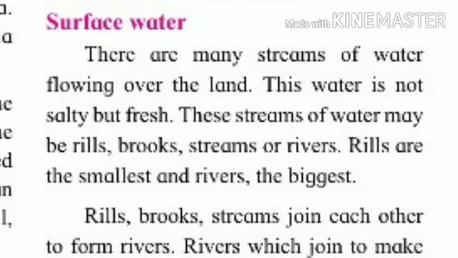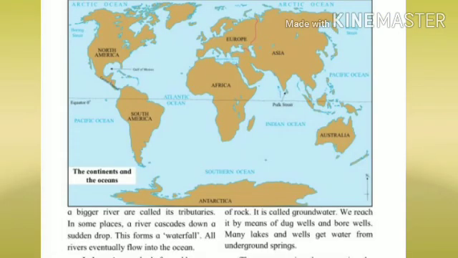Rills, brooks, streams join each other to form a river. जब ये सब join होते हैं तो एक river form होती है. Rivers which join to make a bigger river are called its tributaries. In some places a river cascades down a sudden drop. This forms a waterfall. Now you know how a waterfall forms. All rivers eventually flow into the ocean.